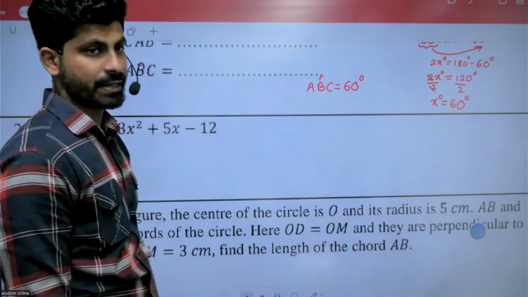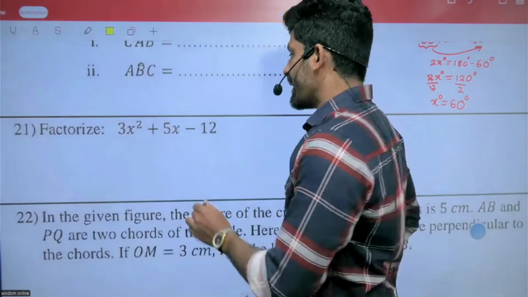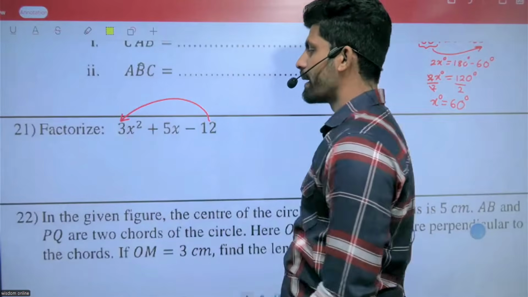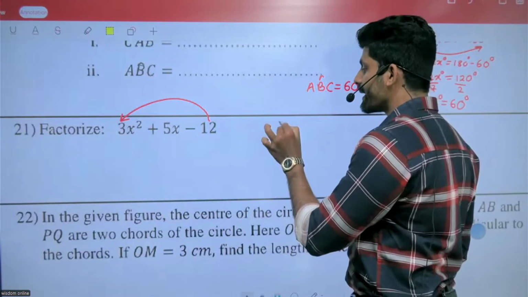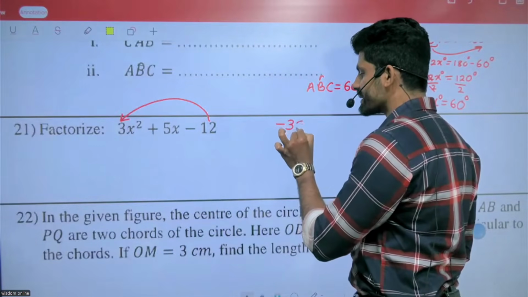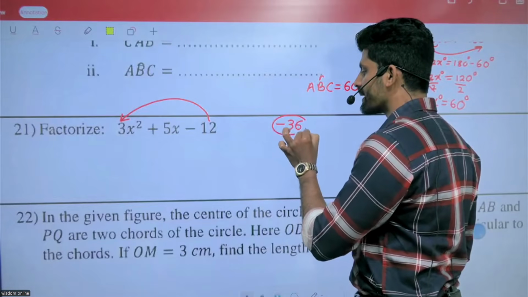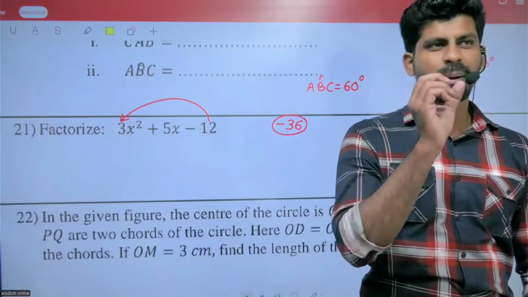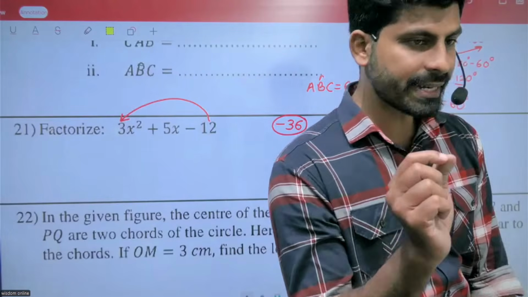Factorize 21. Minus 12 multiplied by 3, minus 36. Minus 12 multiplied by 3. Now here is a small hint.